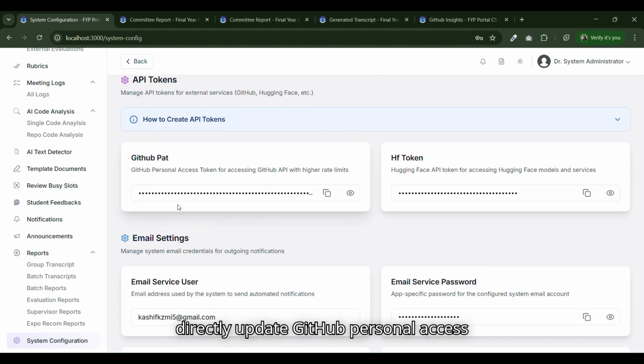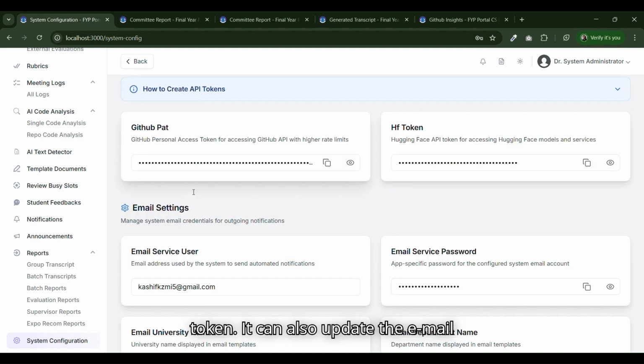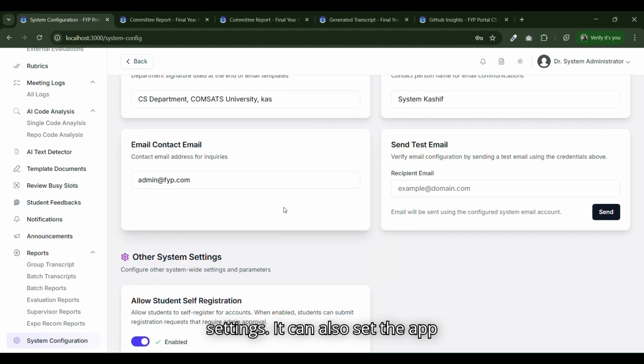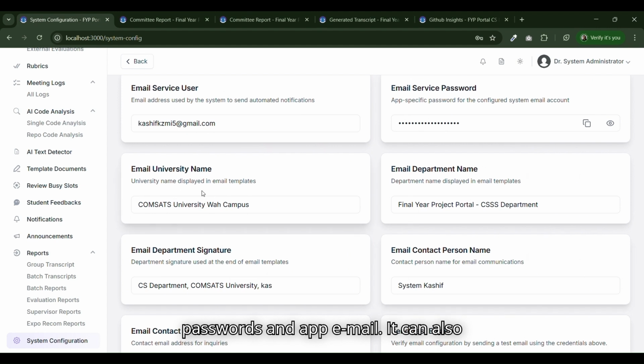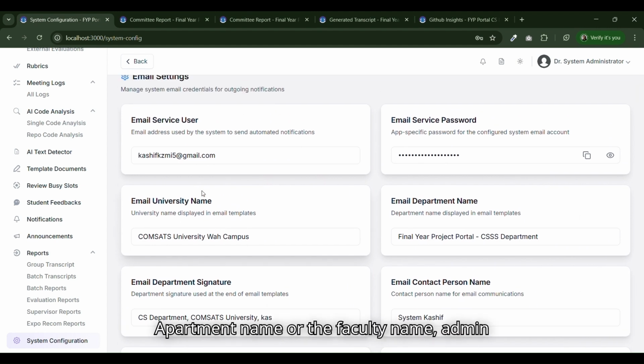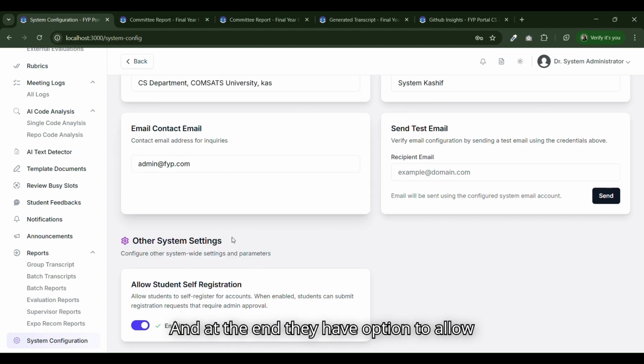The admin can also directly update the GitHub personal access token. It can also update the email settings, and set the app password and app email. It can also change the university name, university department name, faculty name, and admin name. So this project can also work for the different campuses of COMSATS. And at the end, they have the option to allow student self-registration, or to disable it. This can help turn on self-registration only during new semester starting dates.